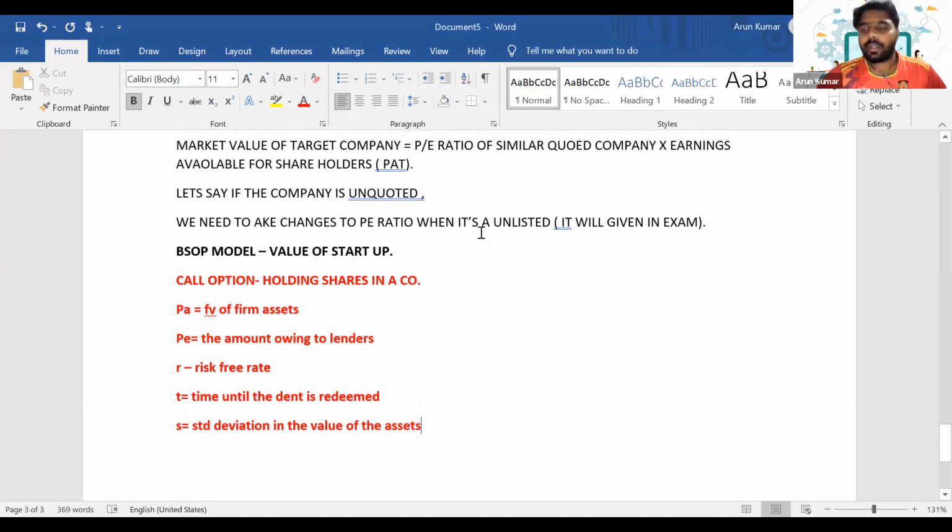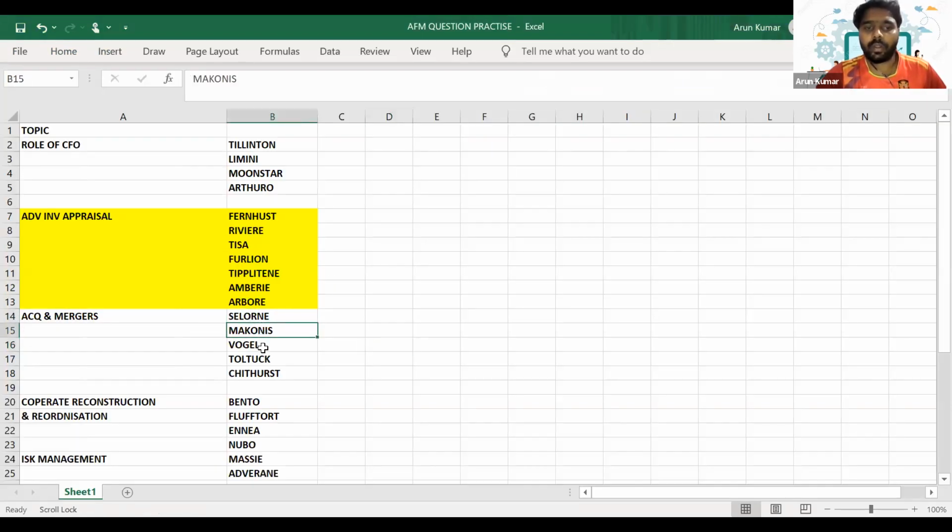I'll just show you what the important questions are that you have to do with respect to acquisitions and mergers. These are the questions we can do: Saloni, McConis, Vogel, Toltec, and Chithurst. Is it clear? Can you see the Excel now? So just try to do these questions. These are related to acquisition and merger.